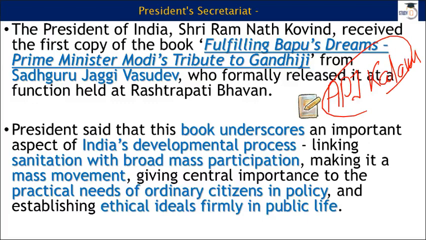So this is the beauty of our country. You find scientists who are spiritual, and you find spiritual gurus who are talking about science. So this is a perfect balance. So this particular item that we have discussed so far is important for your mains examination, for civil services and other exams where you have to face interviews as well as write mains answers or essays or things like that.